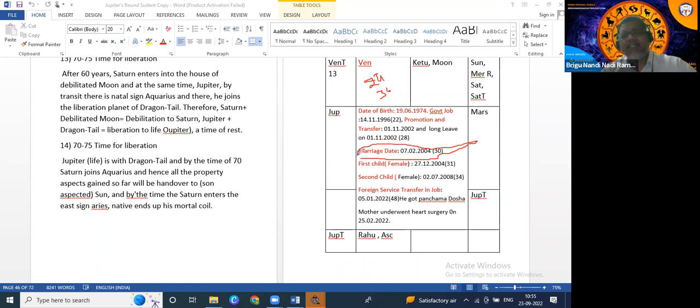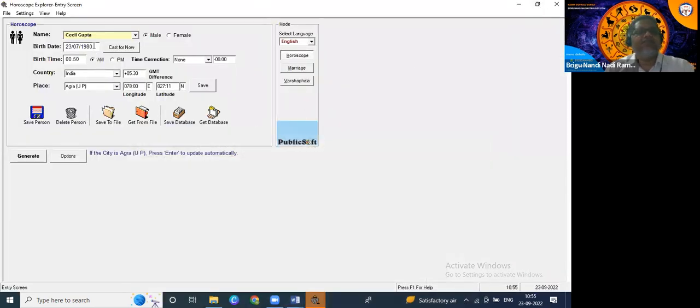Now let us take the transit of 7 to 2004, where the planets are. Let us take evening 8 generally in our area. Evening marriage will be held in the evening.